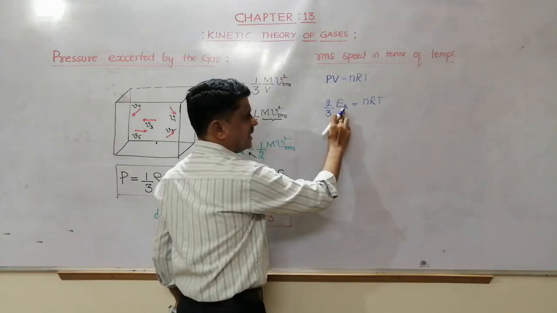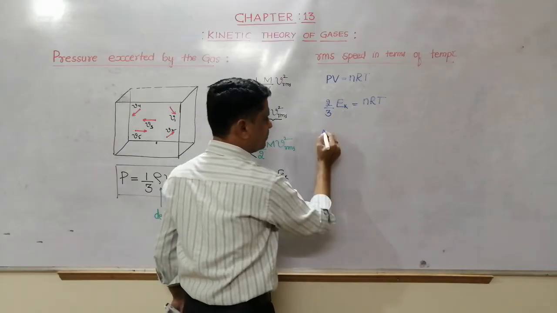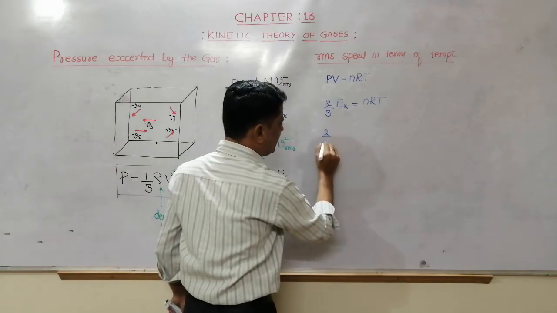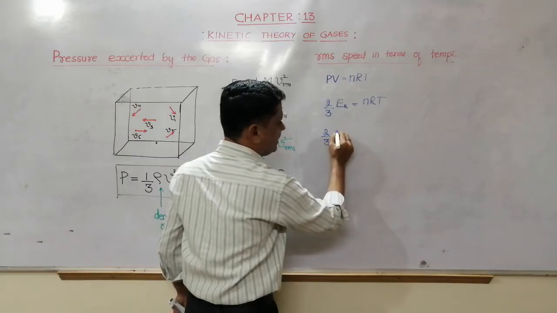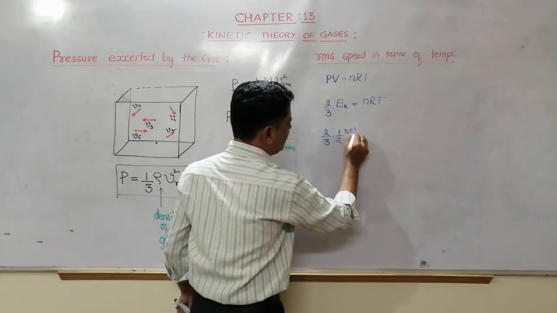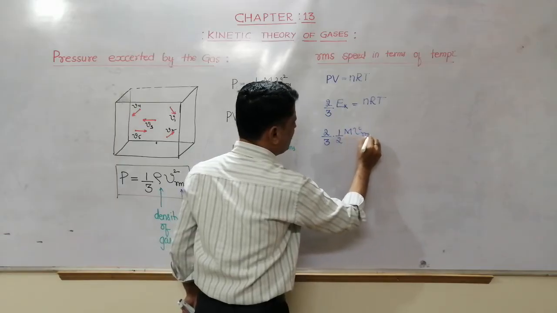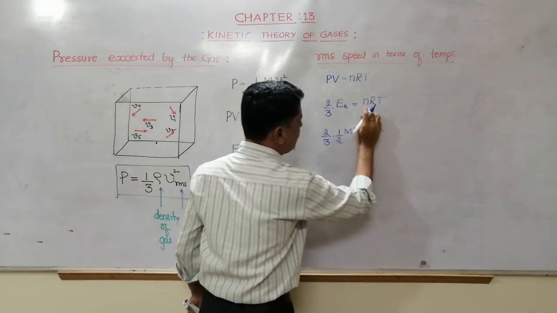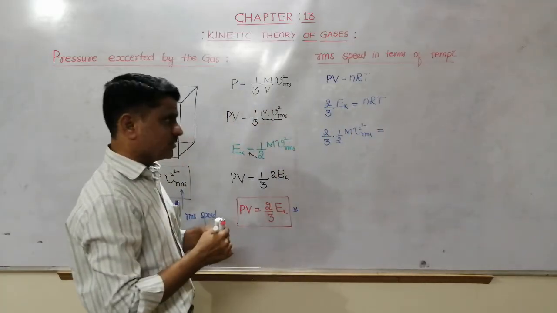That RMS speed I can get in this term: 2/3 into kinetic energy, which means half m Vrms squared, is equal to n, the number of moles.